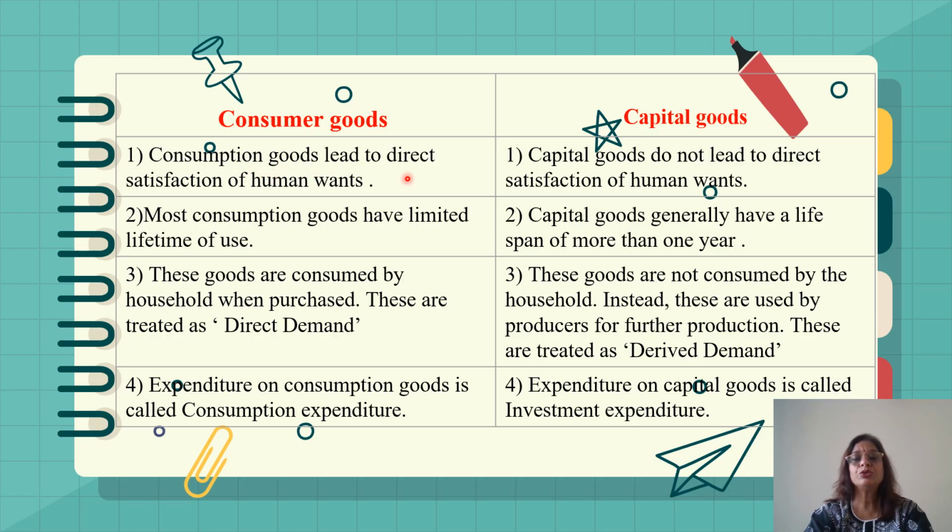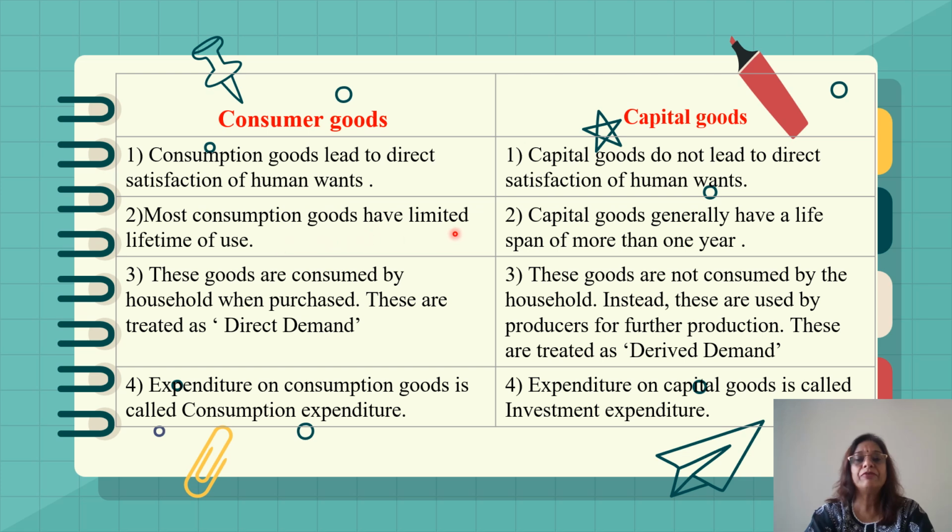Consumption goods lead to direct satisfaction of human needs. Now, when we are consuming vegetables, when we are using an air conditioner, when we are using a refrigerator, it is satisfying our human wants directly. But capital goods do not lead to direct satisfaction of human wants, like machines utilized by the producer, electricity utilized by the producer. It is not satisfying our human wants directly. It is only utilized by the producer.